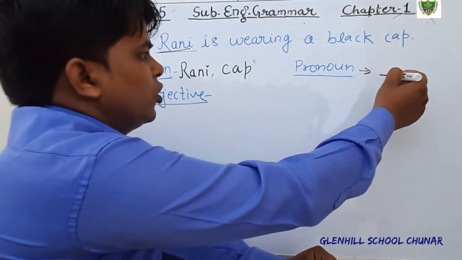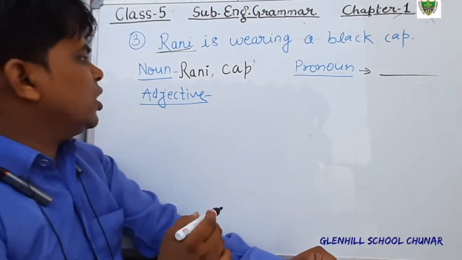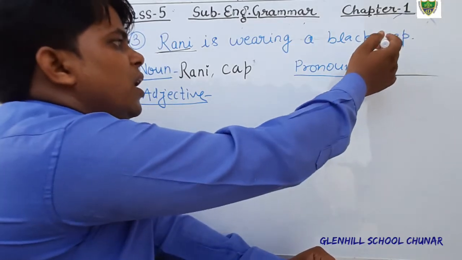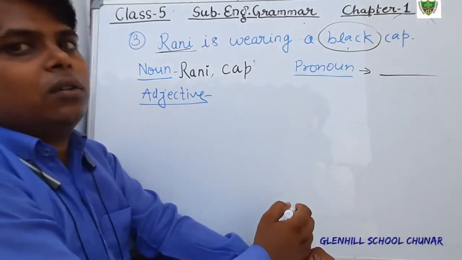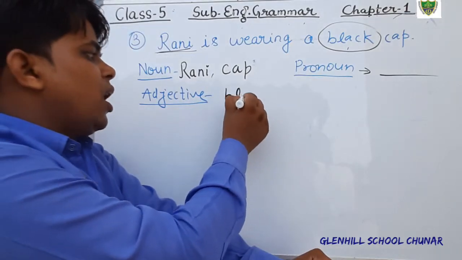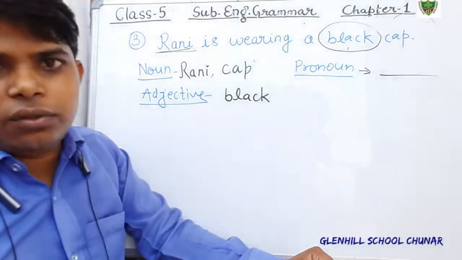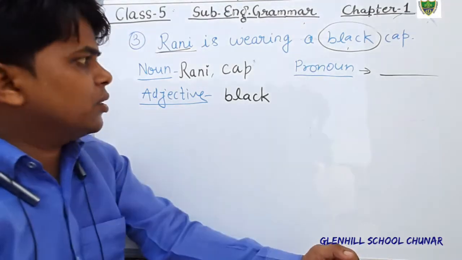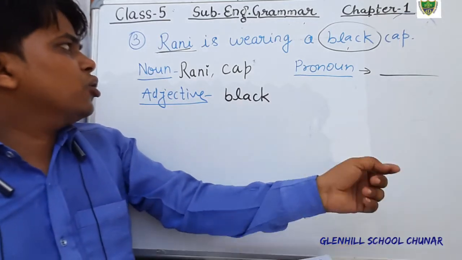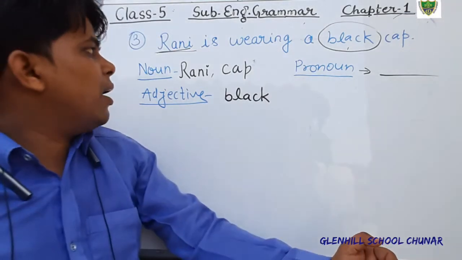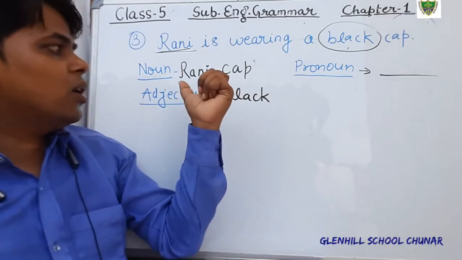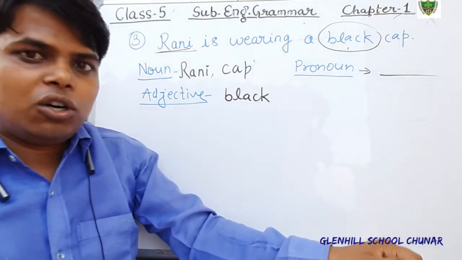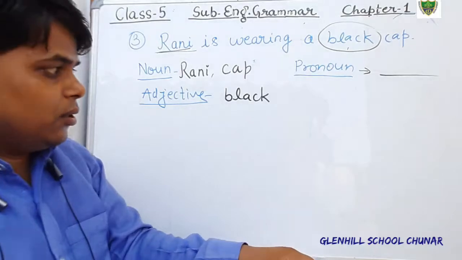Pronoun is not given here. So leave it. There is no pronoun in this sentence. And adjective, what is adjective? Here the cap has been described with the word black. So here black is adjective. Okay students, is there any problem to anyone? If you have any kind of problem, you can mention in the comments. You can ask. Okay, so Rani is wearing a black cap. In this sentence, nouns are Rani and cap. Pronoun is not given in this sentence. Adjective is black.